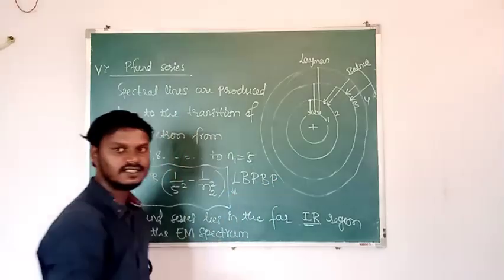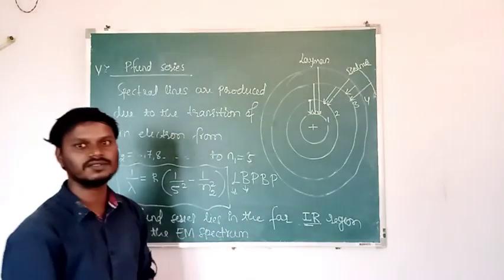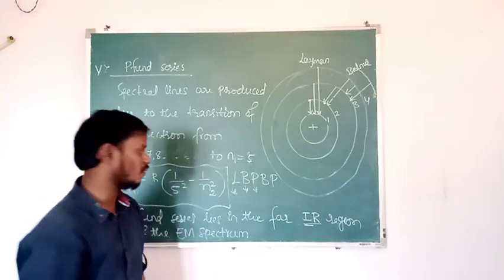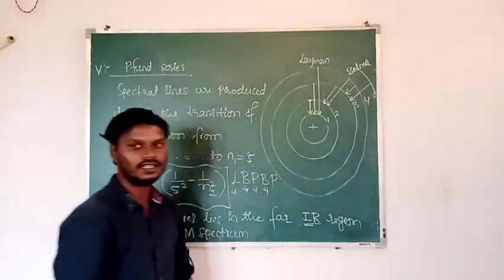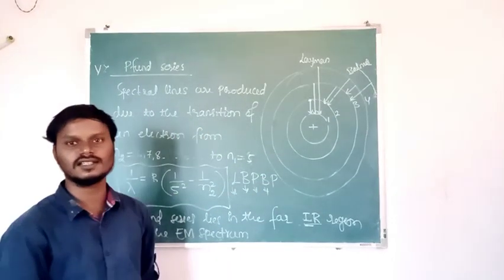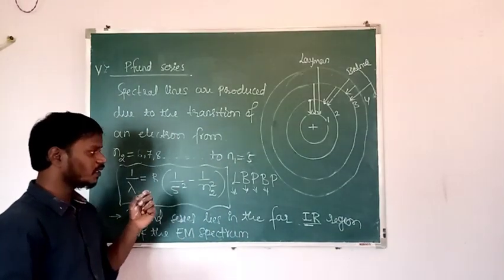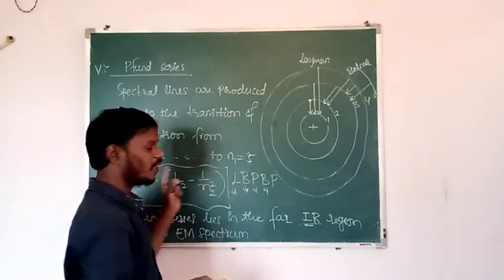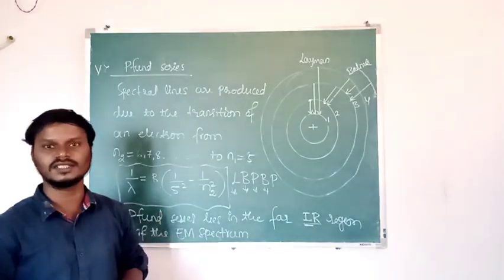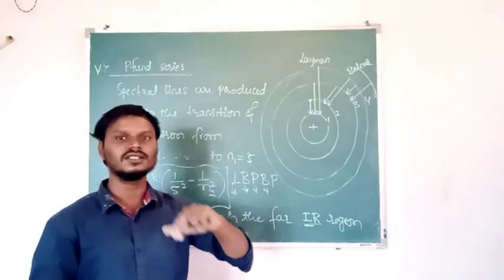So Lyman series lies in which region? UV region. And Balmer series lies in which region? That is visible region. And Paschen series lies in near infrared region. And Brackett series lies in middle infrared region. And Pfund series lies in far infrared region of the electromagnetic spectrum. So in the next class we are going to discuss the maximum wavelength emitted in the Lyman series and the shortest wavelength emitted in the Lyman series. So in each series we are going to find the longest wavelength emitted and the shortest wavelength emitted.